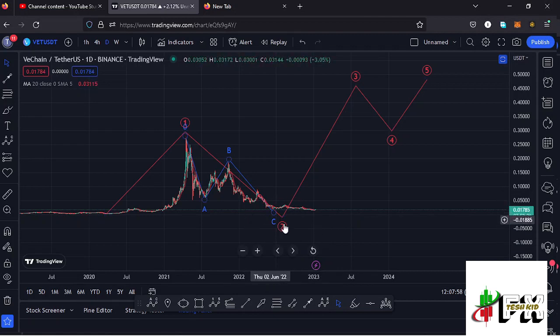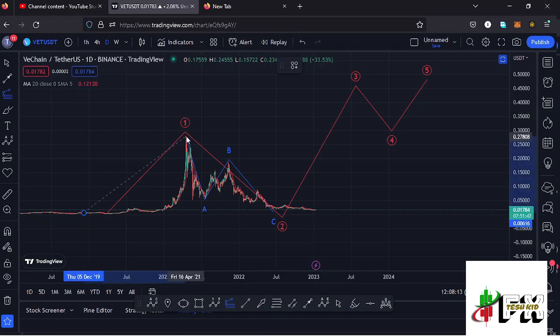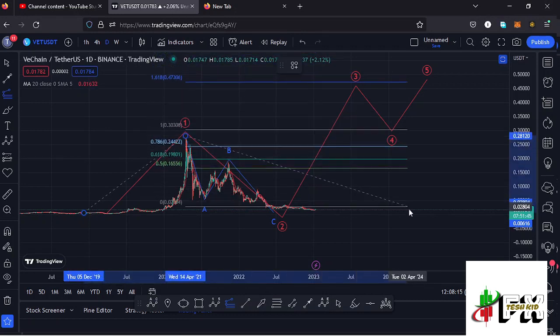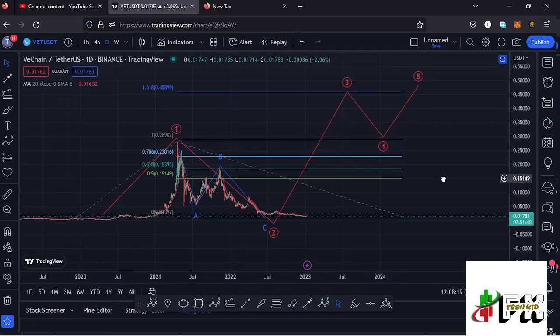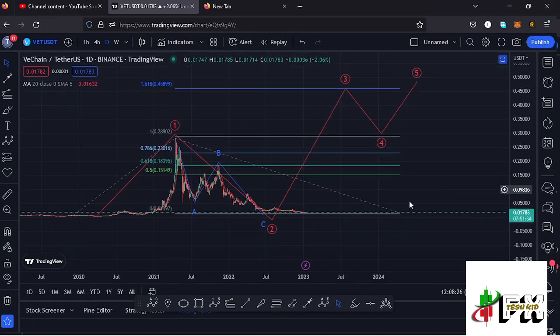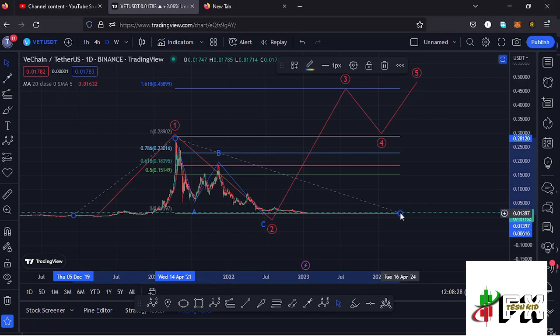And after seeing the formation of a higher Elliott wave count 2, whatever we expect next is a bounce to the upside in the formation of a higher Elliott wave count 3, and sketching out a minimum target area to the upside in the formation of this wave 3 by connecting the trend based Fibonacci from the low of the first wave to the high of that wave 1, then dragging the fibs to the low of the second wave. That gives me a minimum target area at the fib level 1.618, which perfectly lies at around the $0.45899 mark, and that is the minimum that I would expect Vechain to do on the long-term scenarios.